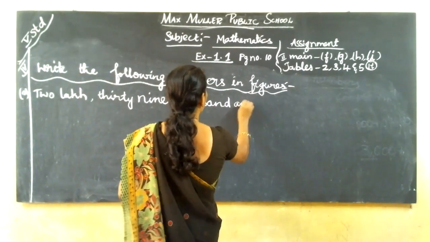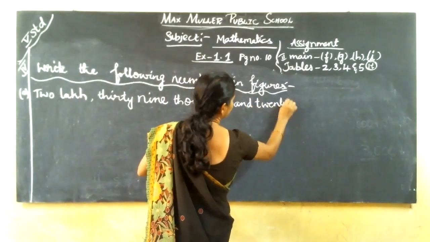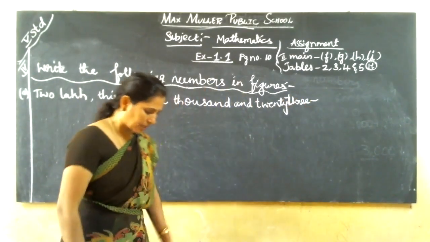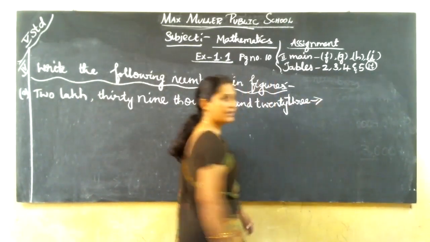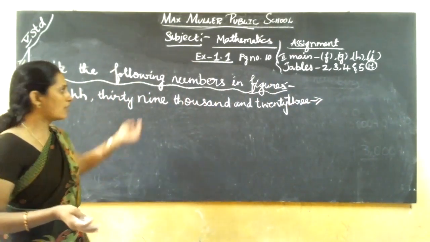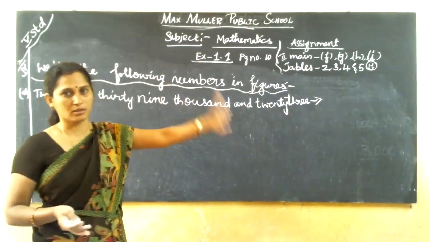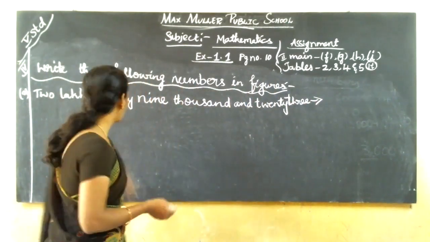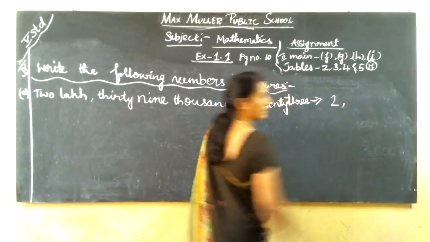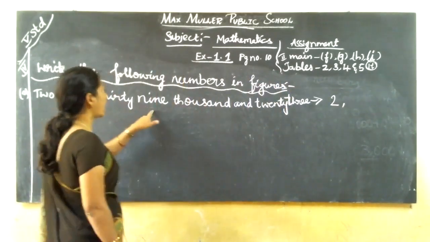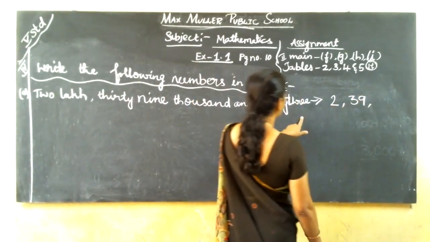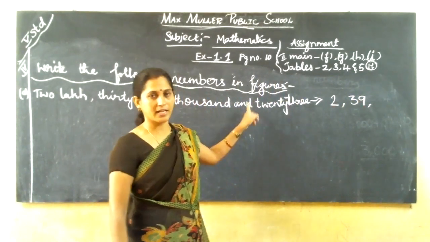and 23. This also you are studying from LKG itself. So once again, but the digits are more here. That's all. How to write the number names into numbers. Figures are nothing but numbers. You have to convert the words into numbers. How? 2 lakh they have given first. 2 lakh means here. Is it? 2 lakh, comma 39,000. Next, 39,000 and 23 they have given directly.